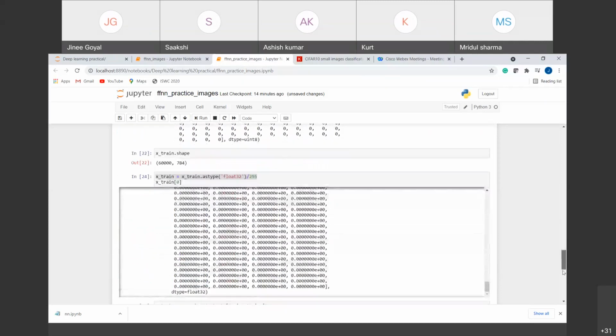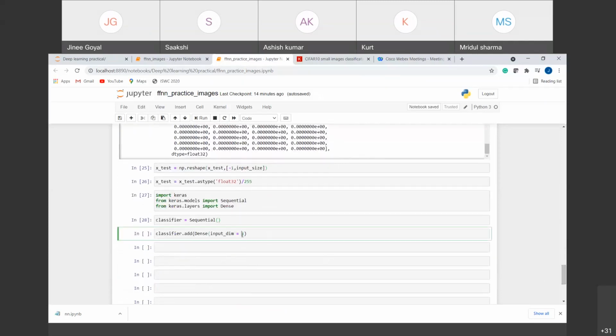So I'm going to put that here. Instead of giving it manually, I am calculating it and then providing it here, right? I'm giving the input size as 784, the number of neurons in the input layer. Now we have to add the number of neurons in the hidden layer. Let it be 256. Or 128, right?